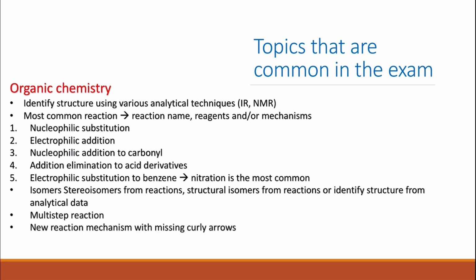And then usually there is a question where there is a new reaction mechanism you've never seen before. We can never predict what they're going to give you in the exam this year because organic chemistry has so many different reaction mechanisms and no one can read the minds of the examiner. But always expect that there will be a new reaction mechanism, and usually what they ask you is quite simple, because there are usually missing arrows, and they ask you to complete the mechanism by drawing the missing arrows. Just follow the movement of the electrons to draw the missing arrows.